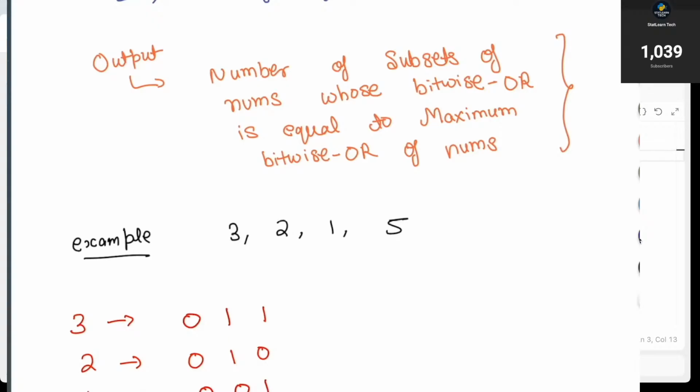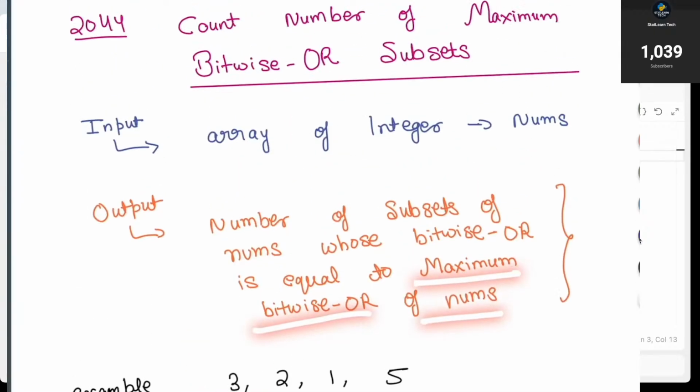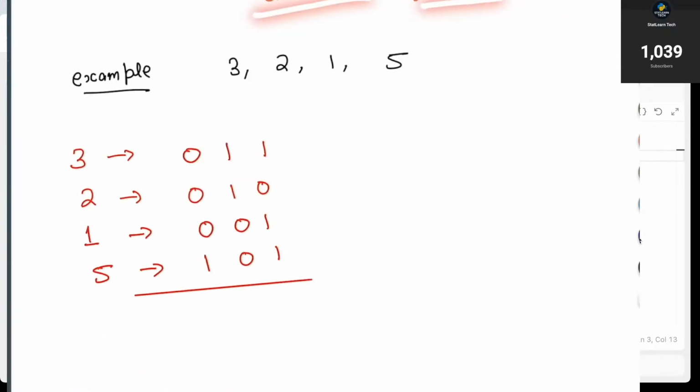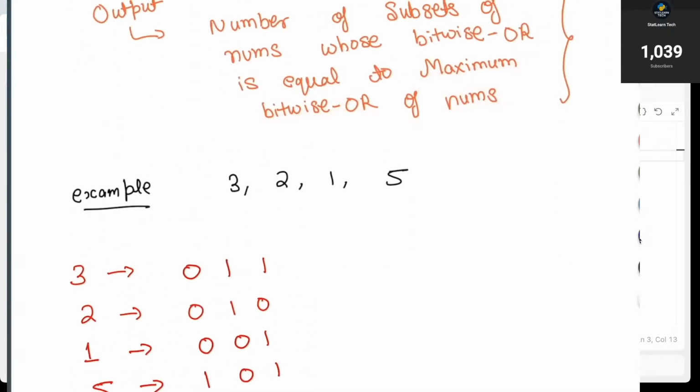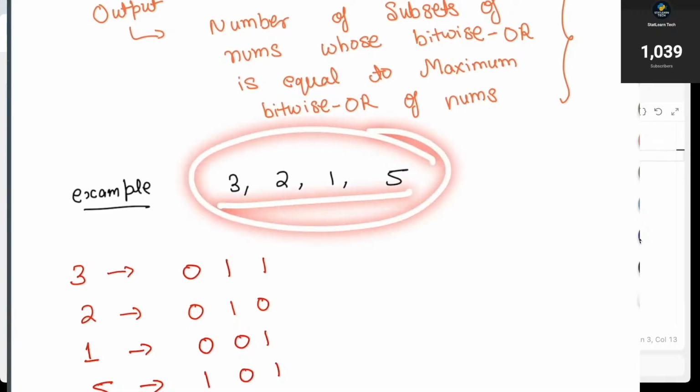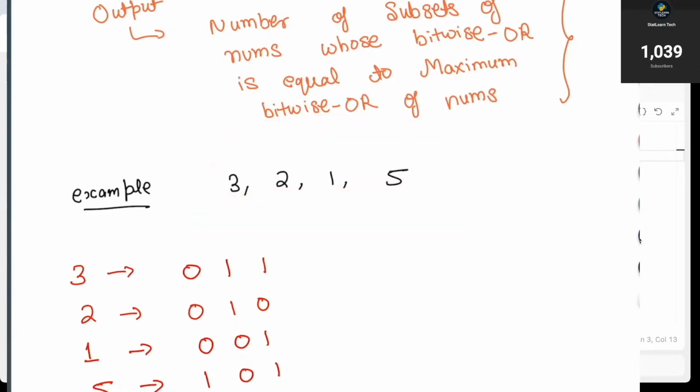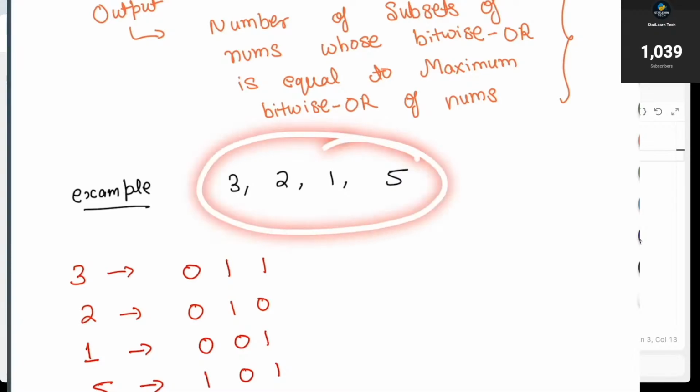So from here we understand that we first need to find the maximum bitwise OR of our original array nums, which is 3 comma 2 comma 1 comma 5. So what is the maximum bitwise OR of this particular array?